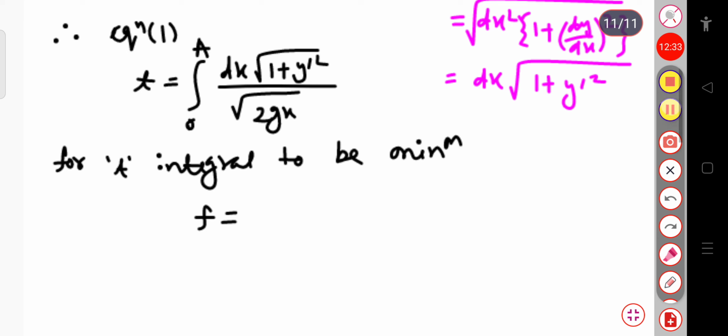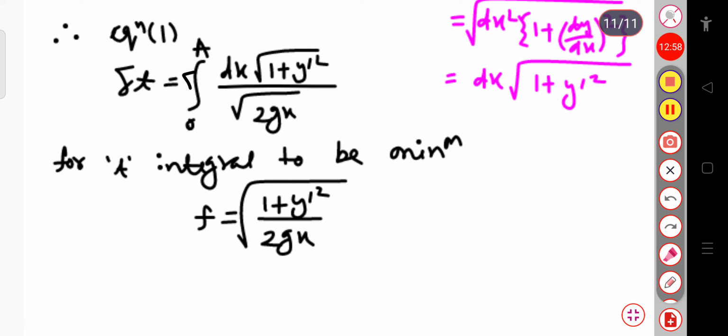As we have solved in the previous problem, we can consider the function f equal to this total value, that is root over of 1 plus y prime square divided by root over 2gx. So f equals root over of 1 plus y prime square divided by 2gx. Since delta t equals 0, we can consider this term to be f, and now we can use the Euler-Lagrange equation.